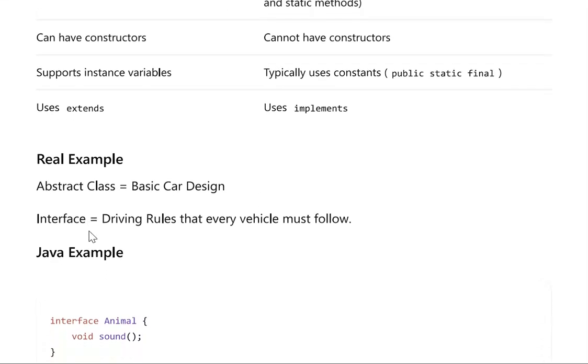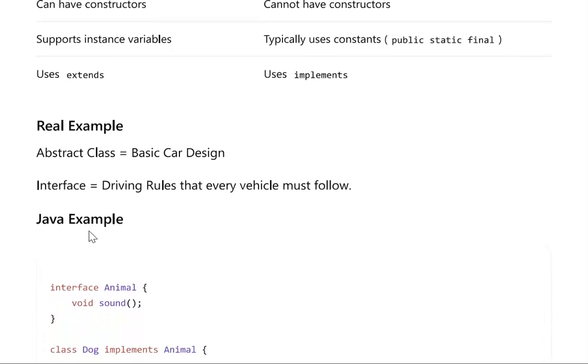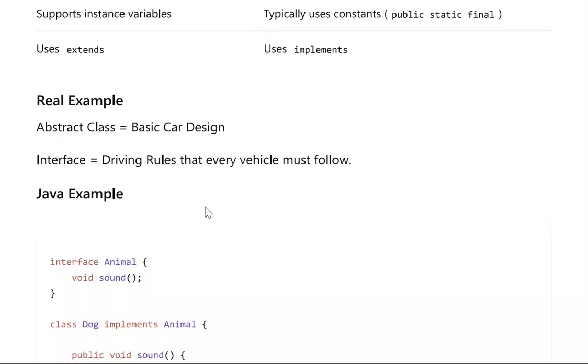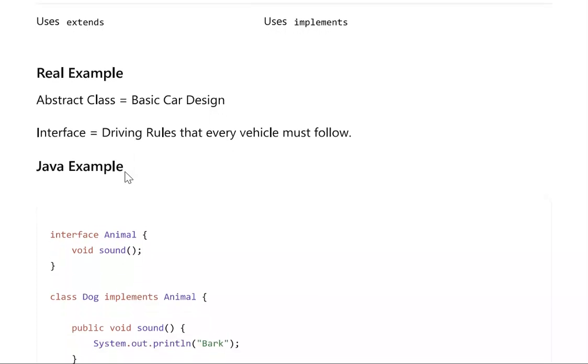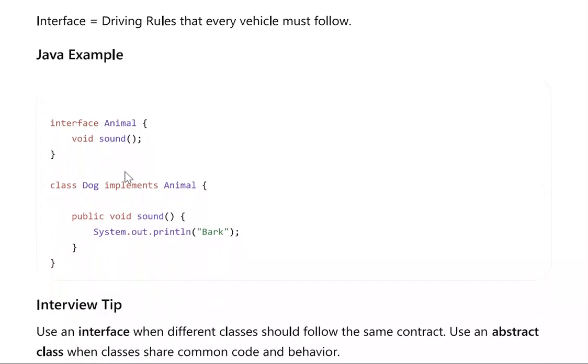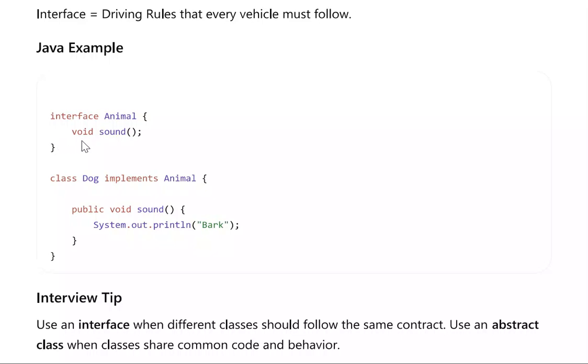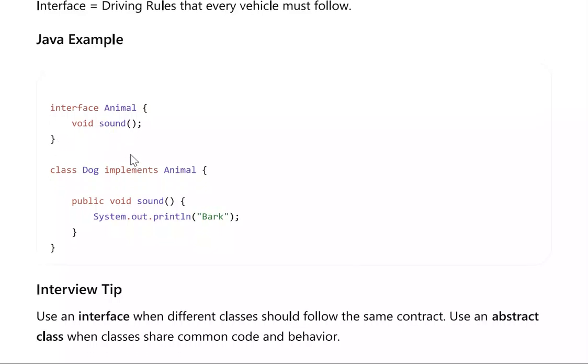Let's see a real example. An abstract class is a basic car design, but an interface is driving rules that every vehicle must follow. Let's see an example. Interface Animal, we have defined a sound function.